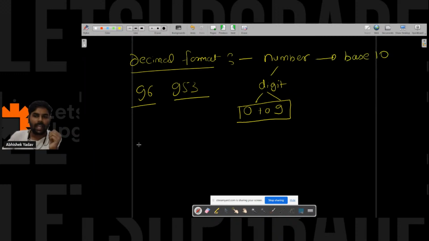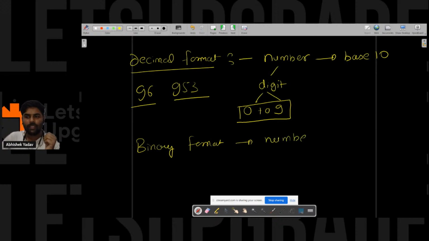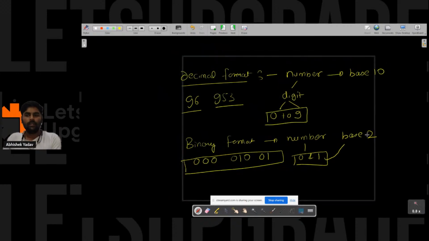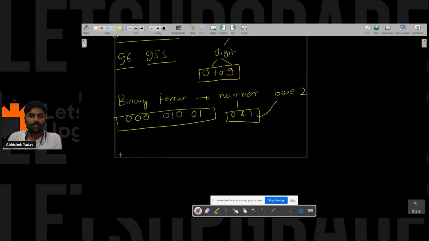Similarly, we have the binary format. You can create numbers with the help of digits 0 and 1, like 000, 010, 01. These numbers are in binary format because they are created with the help of digits 0 and 1. Since I have just two options available, the base of this number system is 2. Similarly, we have the hexadecimal format.